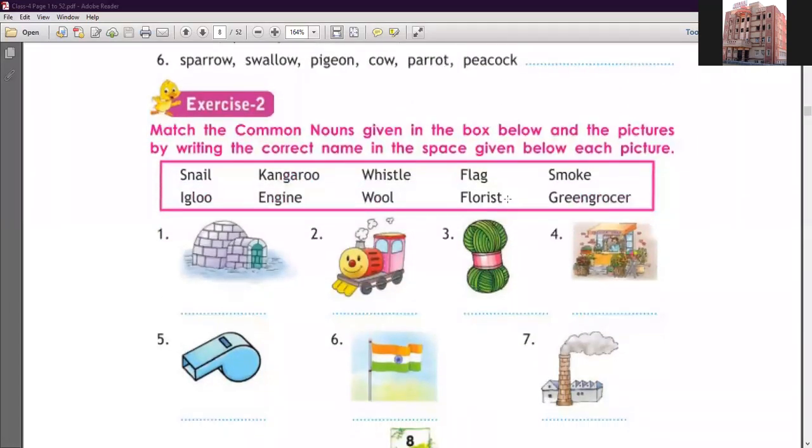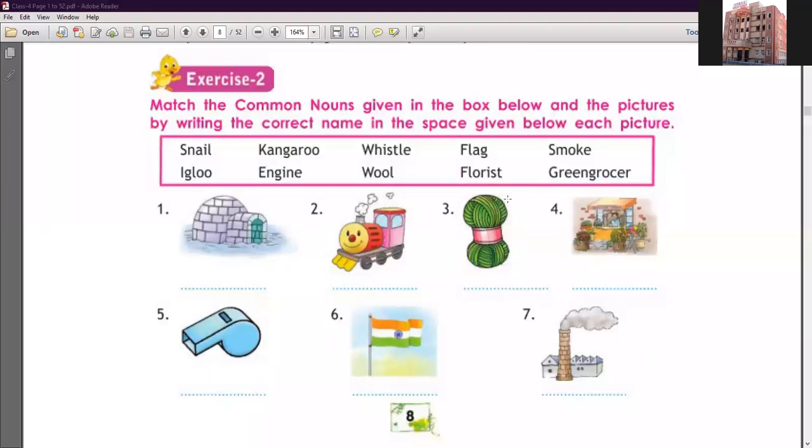Exercise number 2, in which we match the common nouns given in the box below with the pictures by writing the correct names in the space given below each picture. What we have to do is match the words given in the help box with the pictures. Clear students? So let's start. Look at the words: snail, kangaroo, whistle, flag, smoke, igloo, engine, wool, florist and greengrocer. So you have to write the words.